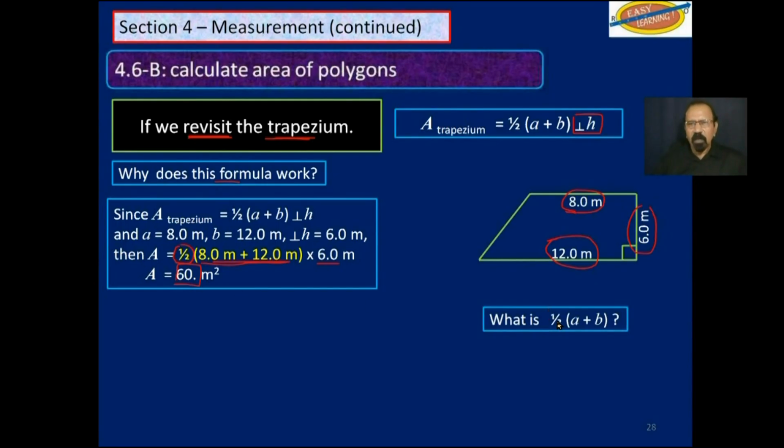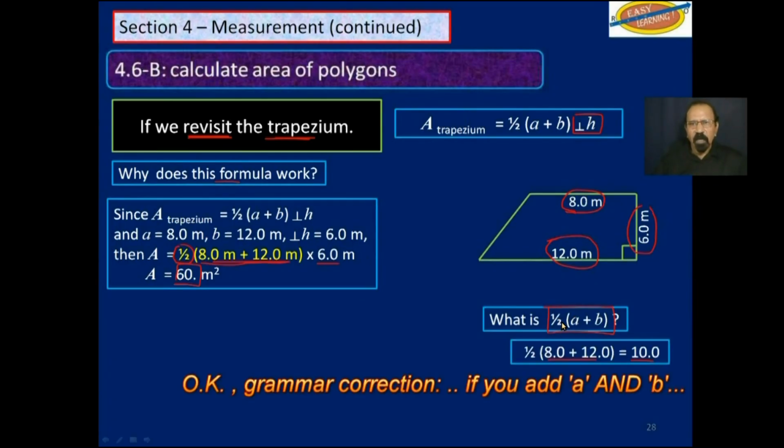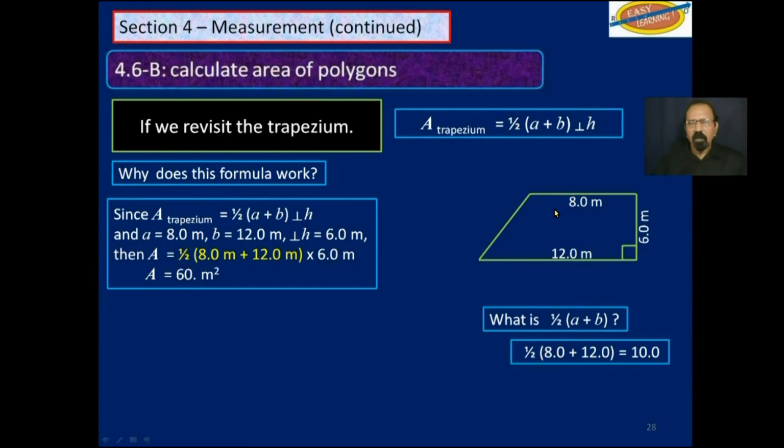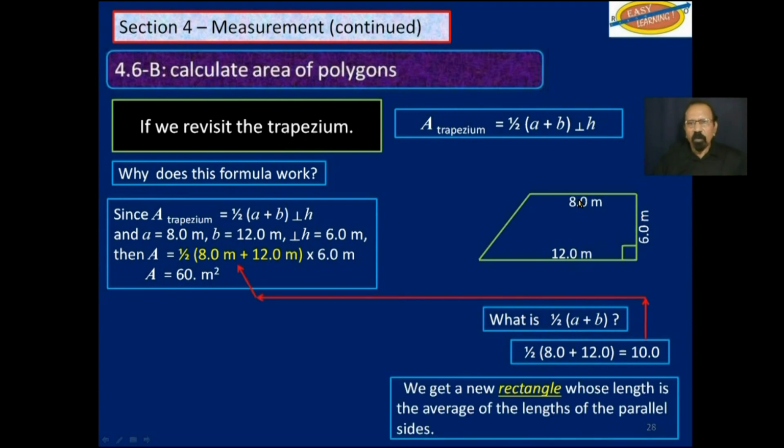Now what is half of A plus B? If you add A plus B and then you find half of that, you get 10. Consider this trapezium again up here. We now get a rectangle whose length is the average of the lengths of the parallel sides.